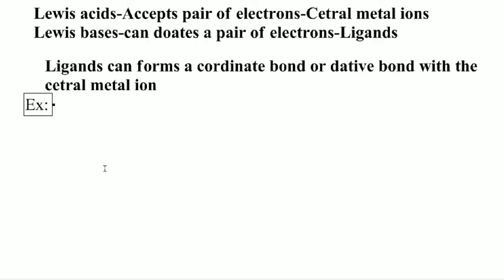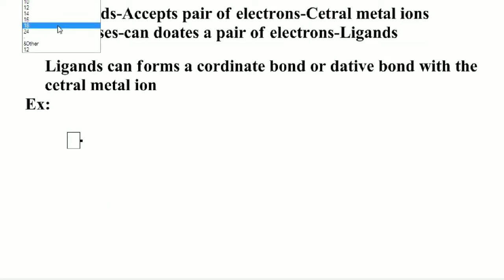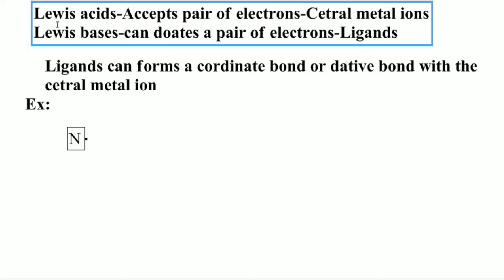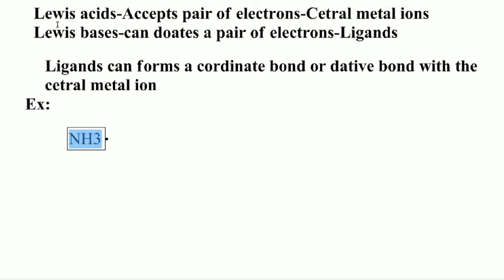For example, students, you can take ammonia. We know the formula of ammonia is NH3. In the NH3 molecule, the nitrogen atom has a lone pair of electrons. Similarly, you can take one more example, the water H2O molecule.